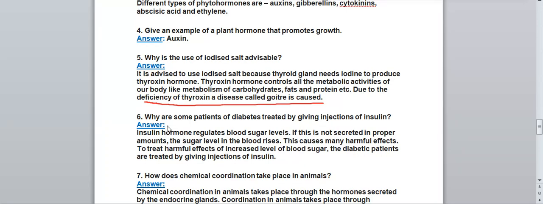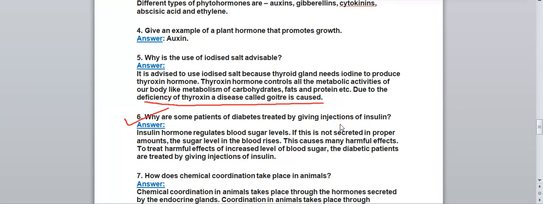Okay. Now, why are some patients of diabetes treated by giving injections of insulin? You have seen some diabetes patients, they take the insulin injection before taking food or after it. So why are they taking insulin injections? Because in their body insulin is not formed in proper amount or it is formed in less amount. Because of that they have to take insulin injection.